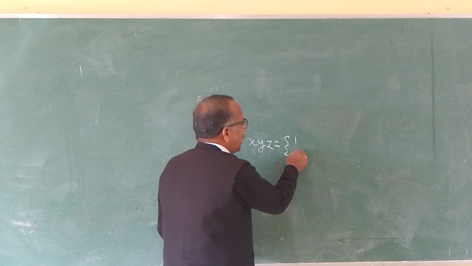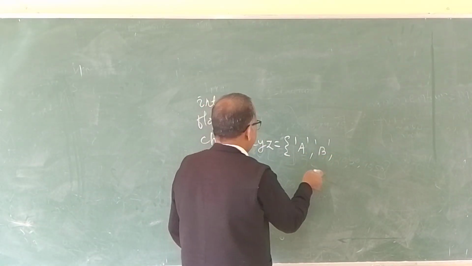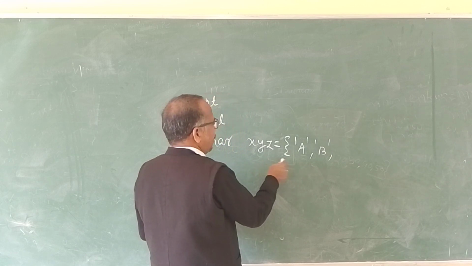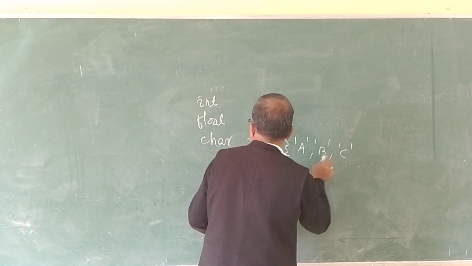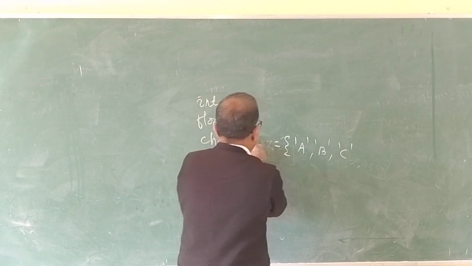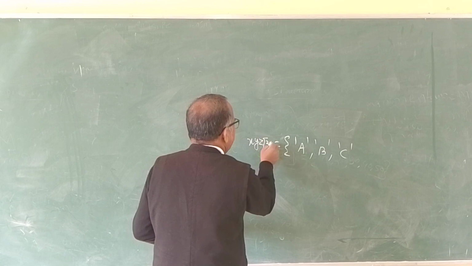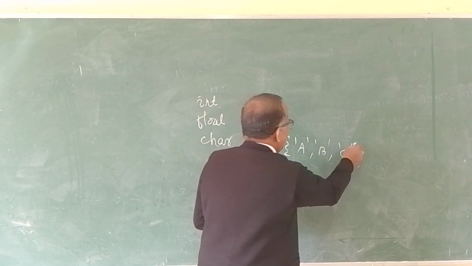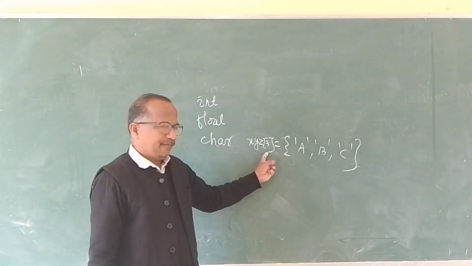When it is a character array, it will store single characters A, B, C. It will store 3 characters in the array.